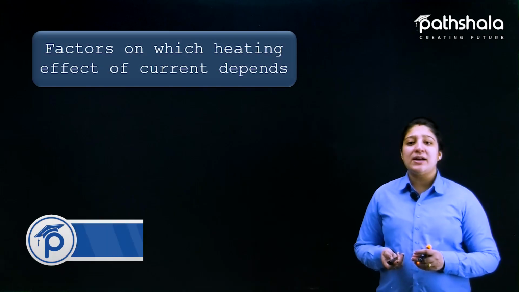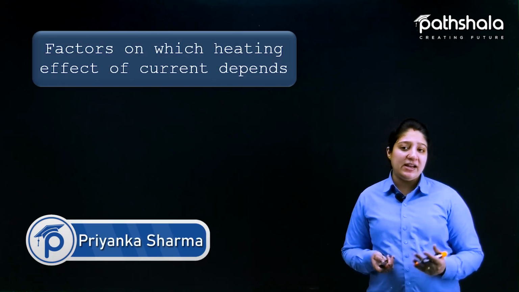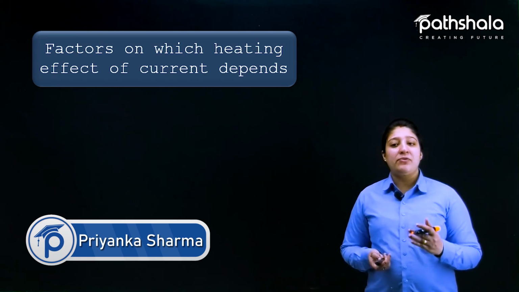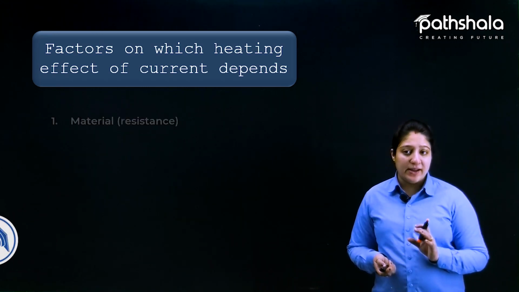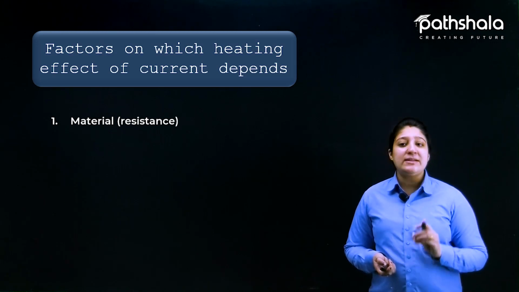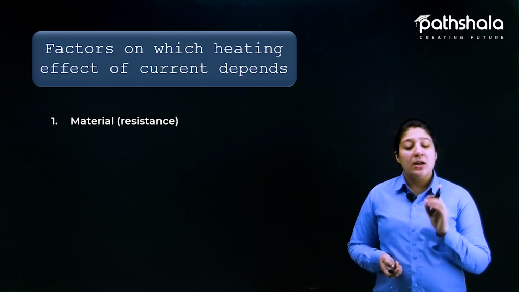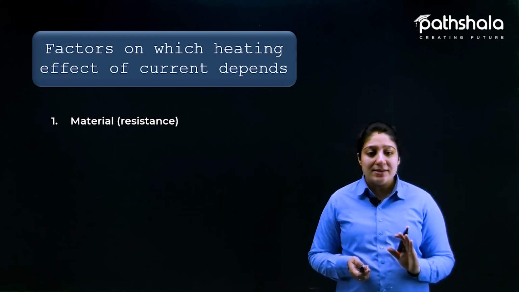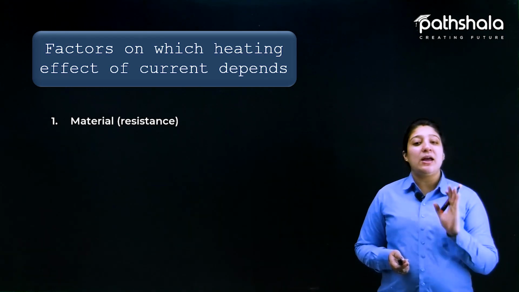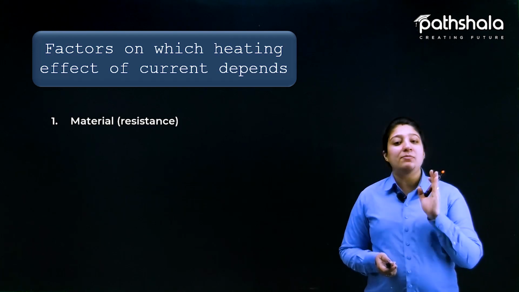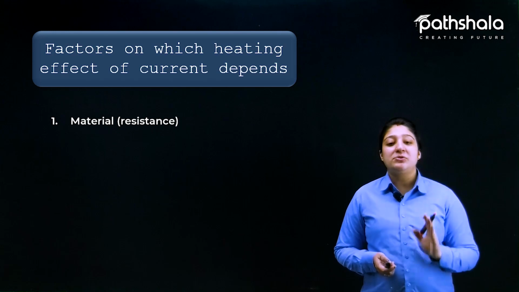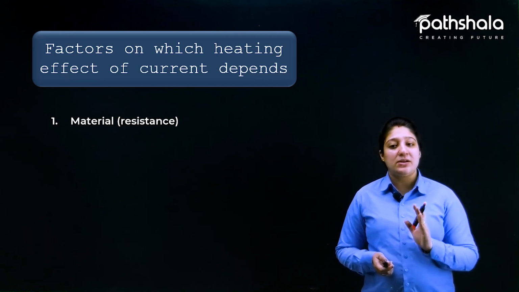Let's understand what are the different factors on which the heating effect of our electric current depends. First of all, the most important factor is our material, or basically we can say resistance. This we have already discussed in our previous slides also. So what is resistance? Resistance is the ability of the material to obstruct the pathway of charges, that is, to obstruct the flow of charges.